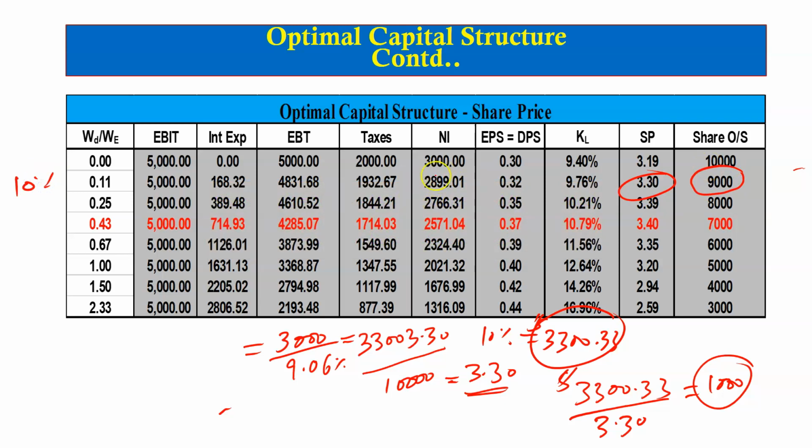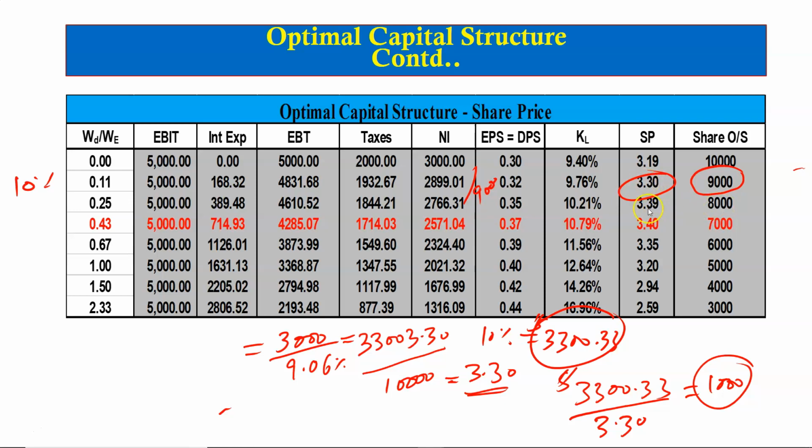Now the earning per share here will be calculated dividing net income here by 9,000, which is the outstanding share, and this will also be equal to the dividend per share because all the earnings are paid out as dividend. So dividend per share divided by the cost of equity gives us $3.3, the same number as we obtained in the table on the valuation of the firm.